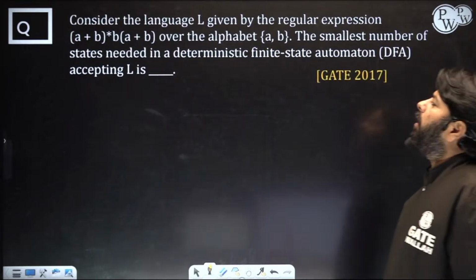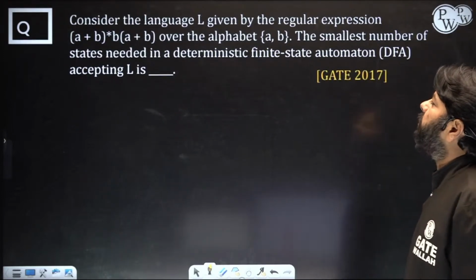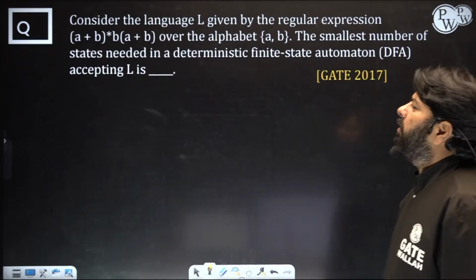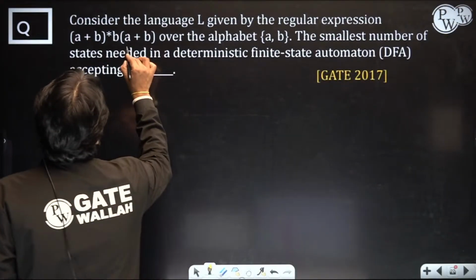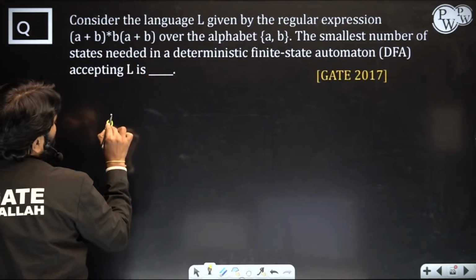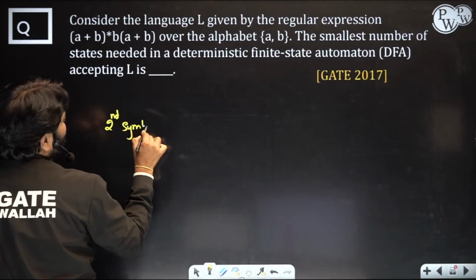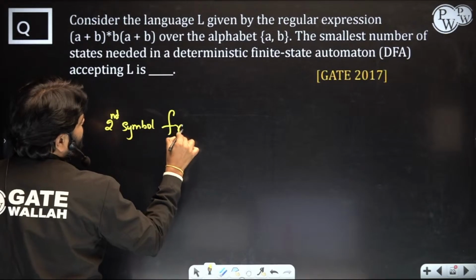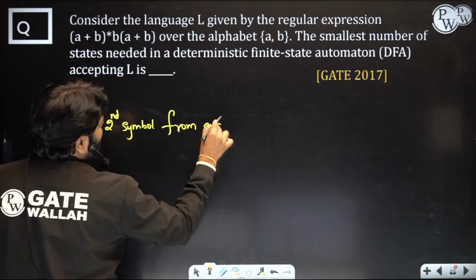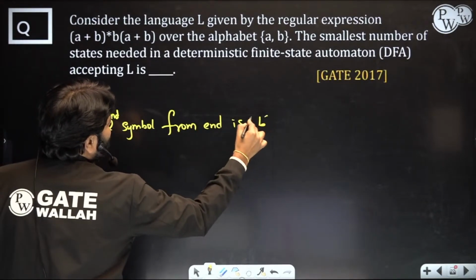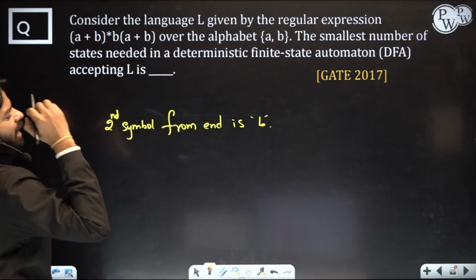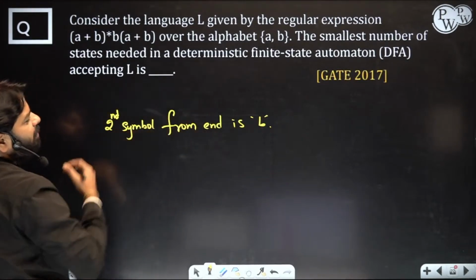Okay. Now next one, consider the language L given by the expression. This one is, last symbol is anything. So this is second last. Second symbol from end is B. So last symbol could be anything, but second symbol from end is B.